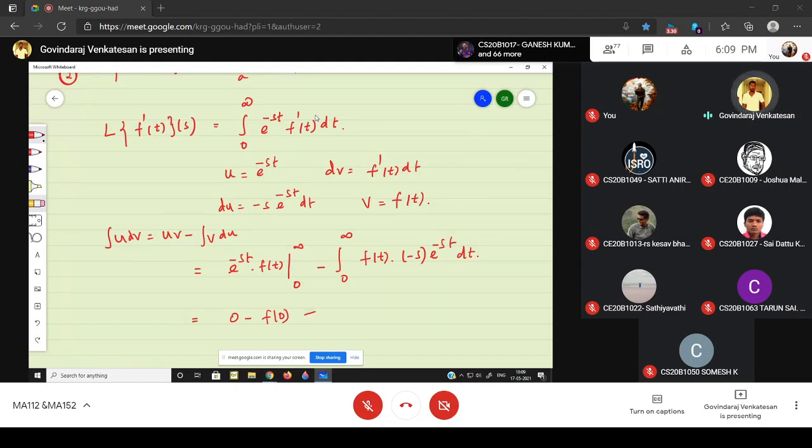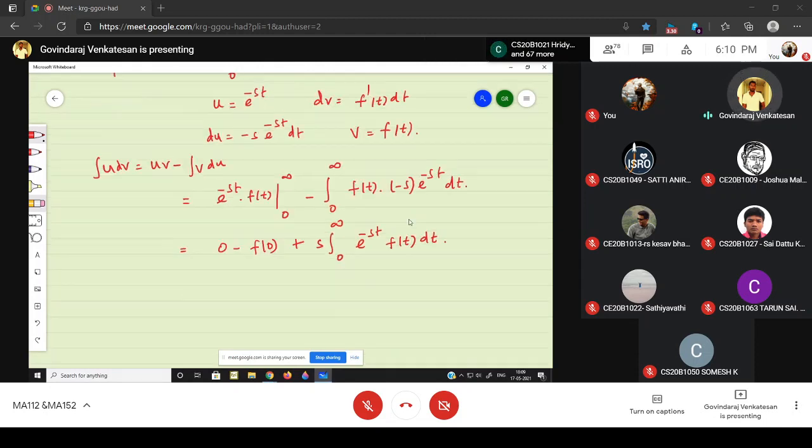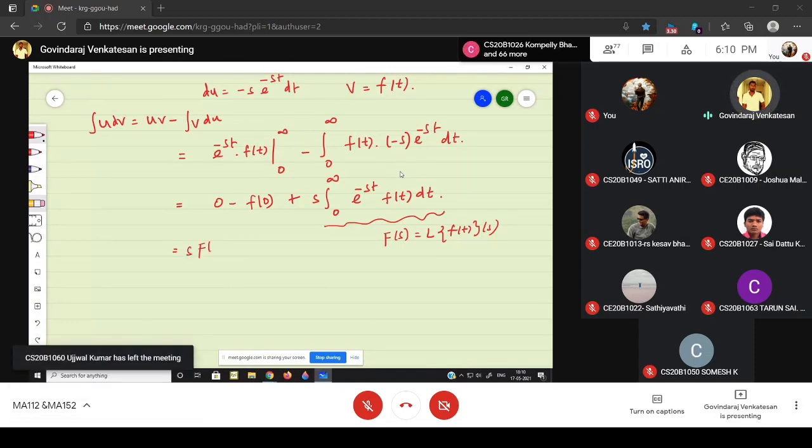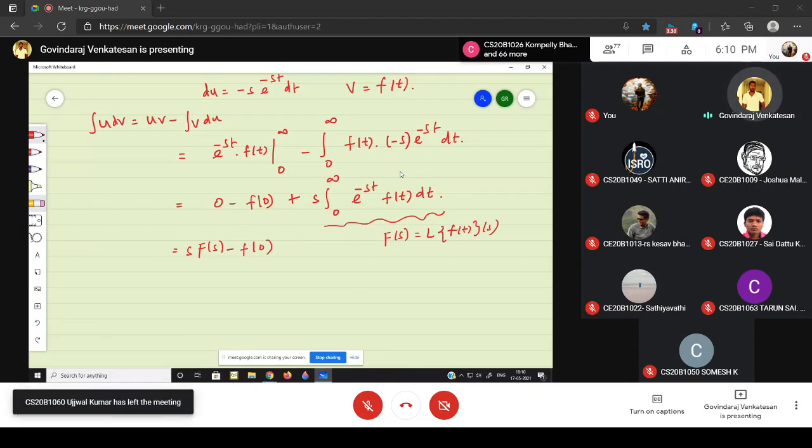Right? Super. So this is plus s times integral over 0 to infinity e power minus st into f of t into dt. Right? The integration is with respect to t, so I can bring the s outside. Okay, so what is this integral? Capital F of s. Yeah, very good. This is nothing but the Laplace of small f of t. So I can write this as s into capital F of s minus small f of 0.